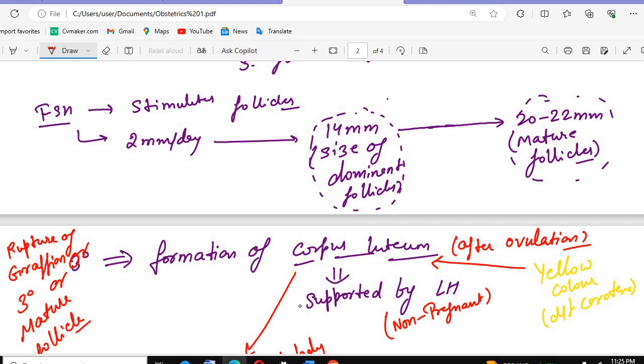With FSH, there is follicle growth of 2 mm per day. So 14 mm is the dominant follicular size. Mature follicle size is 18 to 22 mm, and the average is 20 mm. Make the correction: it is 18 to 22 mm, and the average is what? 20 mm.